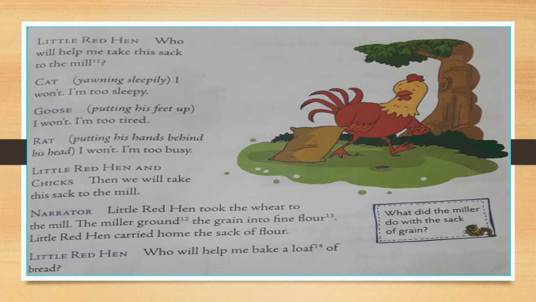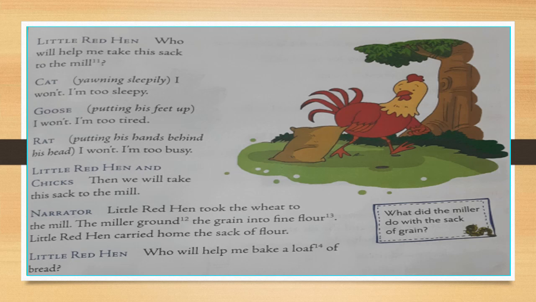So children, Little Red Hen asked the other farm animals, "Who will help me take this sack to the mill?" Again the cat, goose and rat. Cat yawning sleepily, "I'm too sleepy."